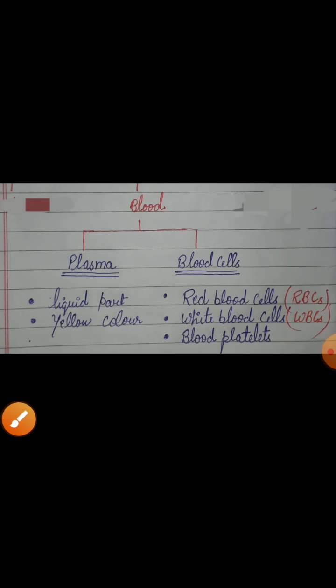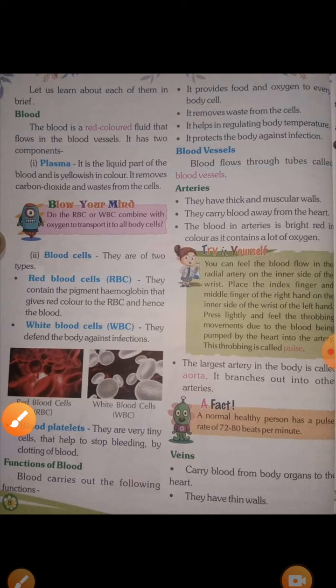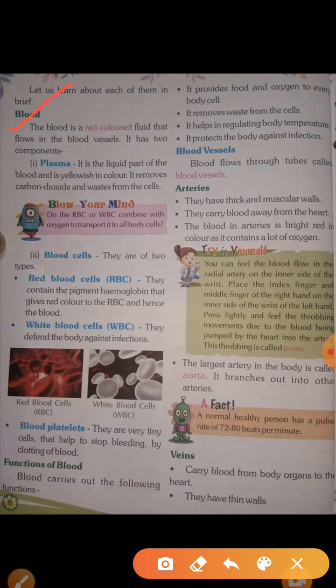Now again come on page number 8 for the proper definition and detailed description of blood. Number first, blood. The blood is a red colored fluid that flows in the blood vessels. It has two components. Number first, as I already told you, plasma. It is the liquid part of the blood and is yellowish in color. What is the function of plasma? Here is the function of plasma. It removes carbon dioxide, CO2, and waste from the cells.